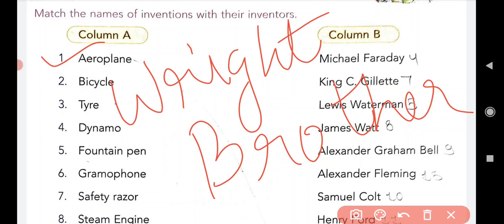Wright brothers are the inventors of the aeroplane.